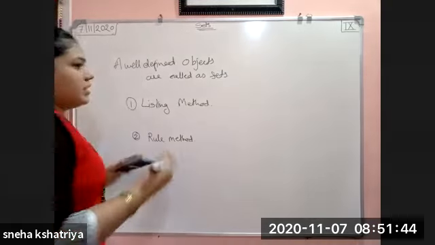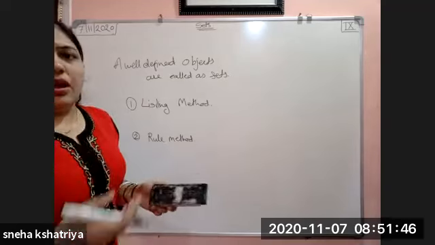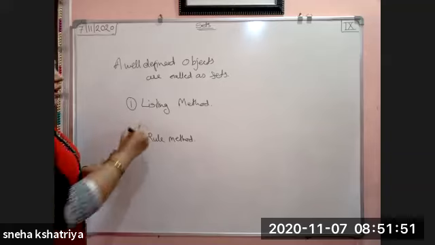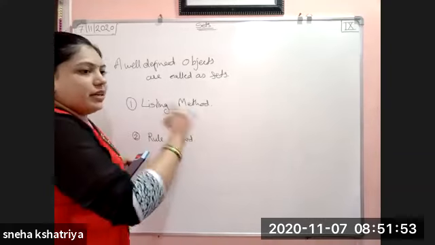Okay, so in the listing method, whatever set is given to us, we write that set by using commas.